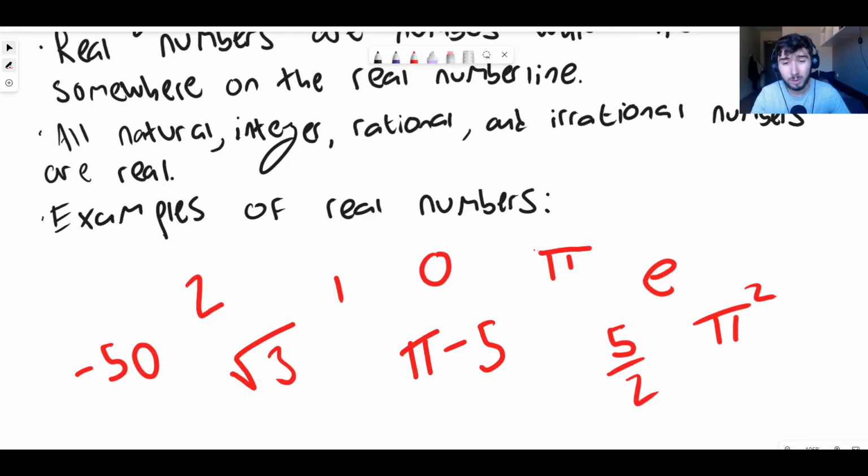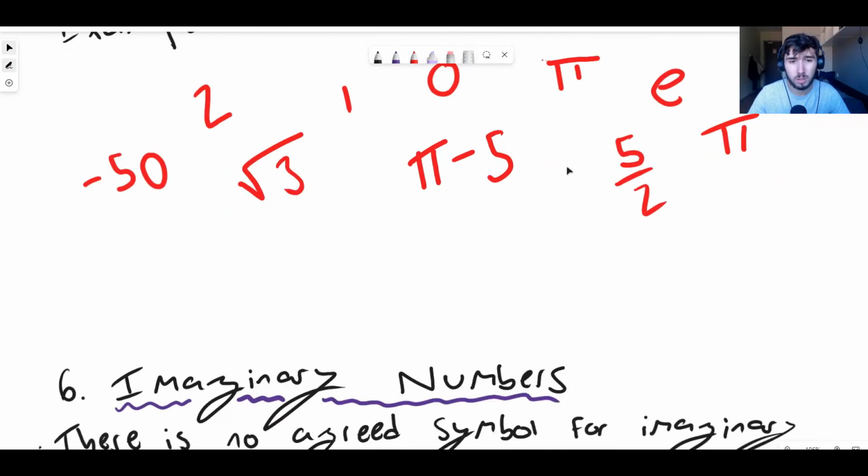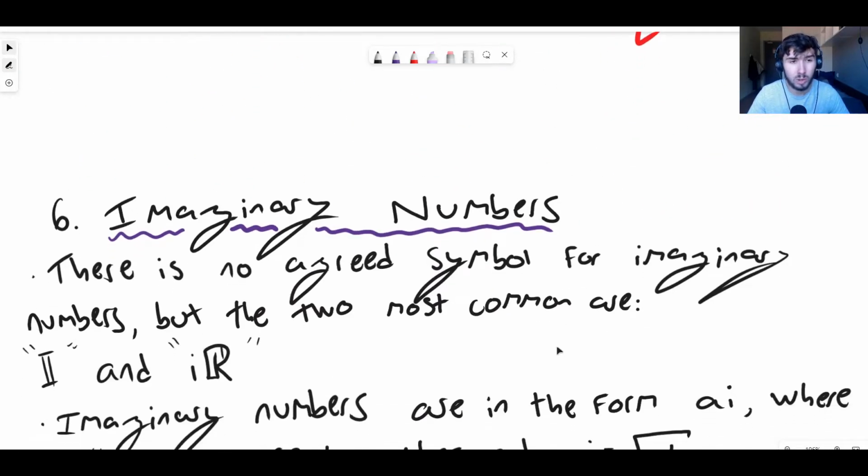Now, it might be really hard to find them, like, how are you actually going to get pi on a number line? You have to zoom in. But it's somewhere, right? Pi is somewhere on the number line. It's in between 3 and 4. But we're going to talk in a second about numbers which are nowhere on this number line. They do not exist on this number line. And that's quite exciting. So, the next group of numbers, these are numbers which are not real.